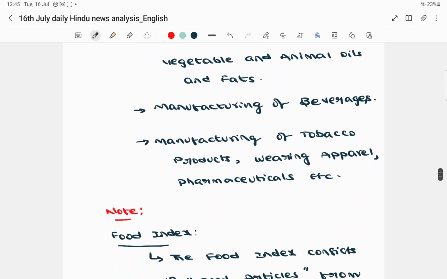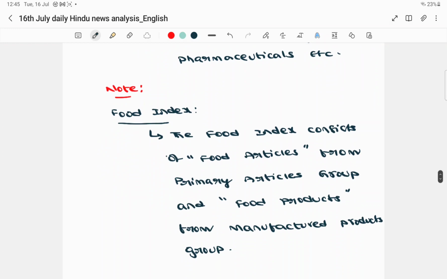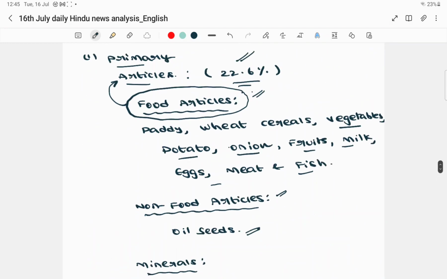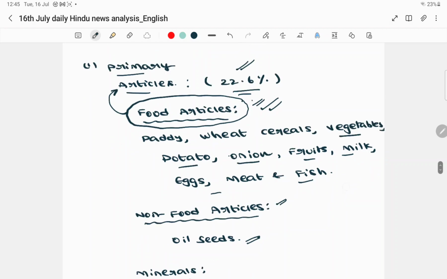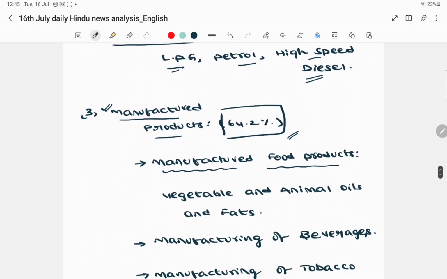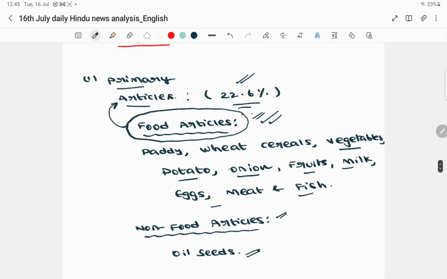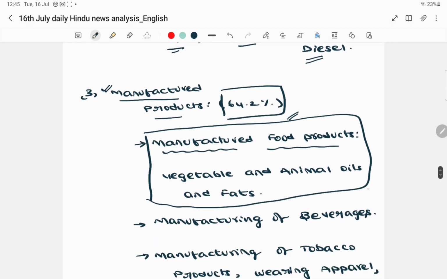Now we have something else called the food index. This food index mainly consists of food related prices, in order to monitor them. For example, you see food articles under primary articles, and the second one, manufactured food products. So in the primary articles component we have the food articles, and in the manufactured products component we have the manufactured food products.